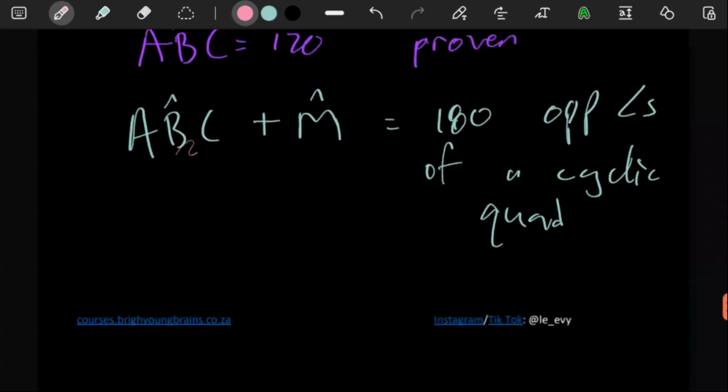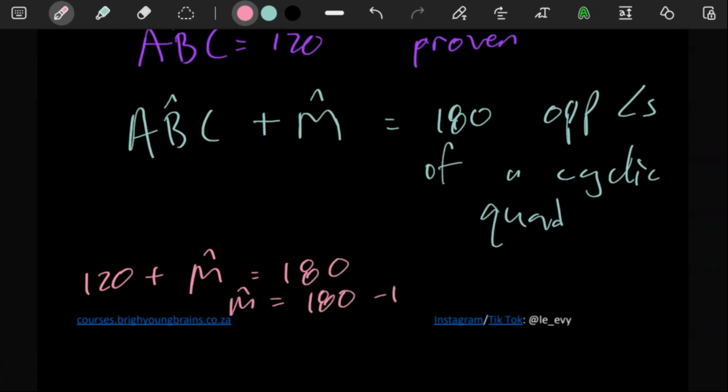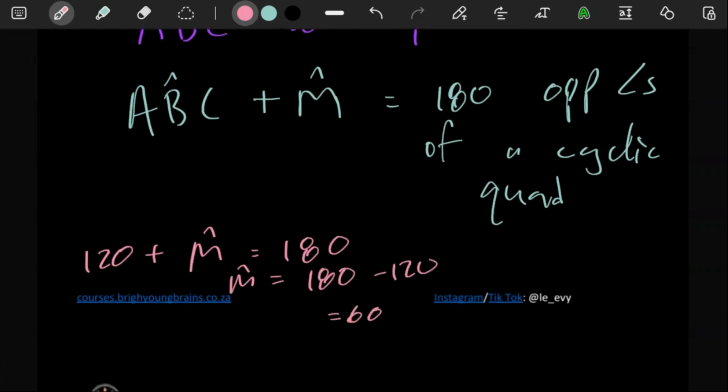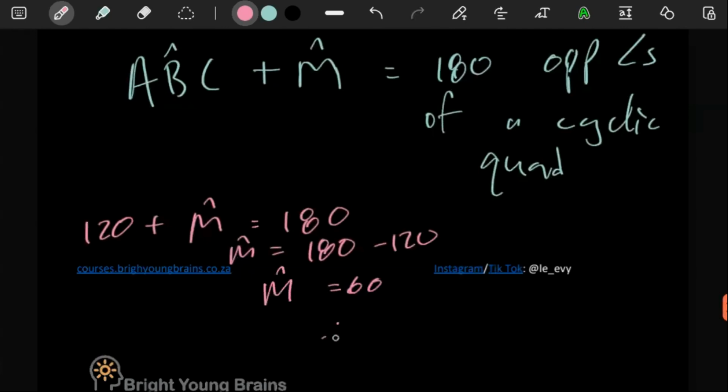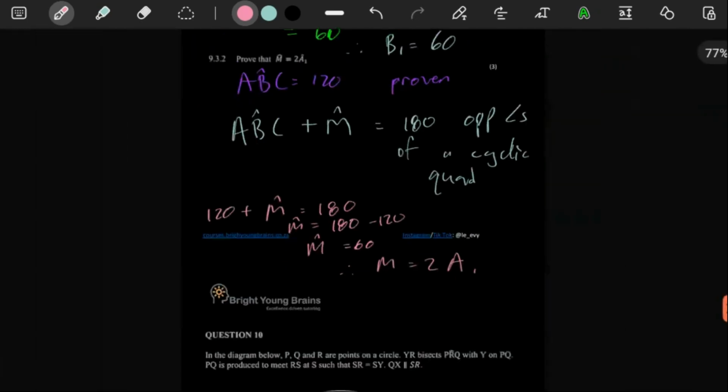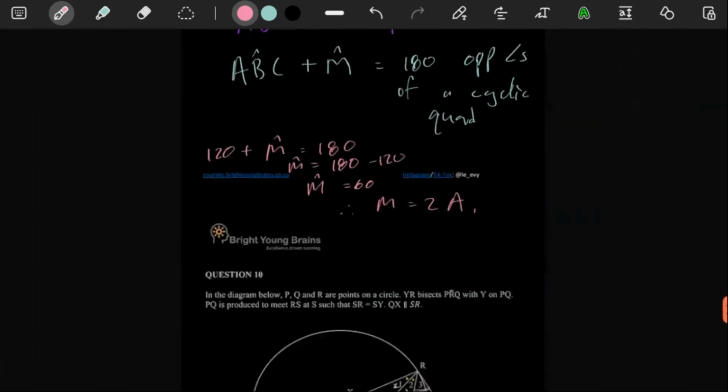Remember ABC, we worked out to be 120. Angle M we don't have, but now we can work it out. So M is going to be 180 minus 120, which is 60. Therefore M is double A1, because A1 is 30, and 60 is double 30. That's that.